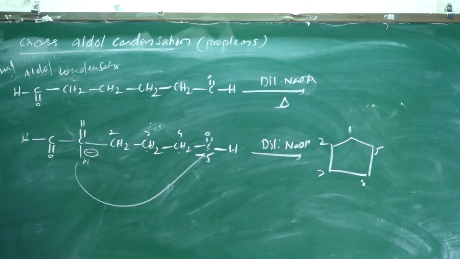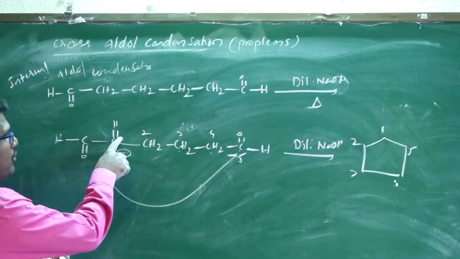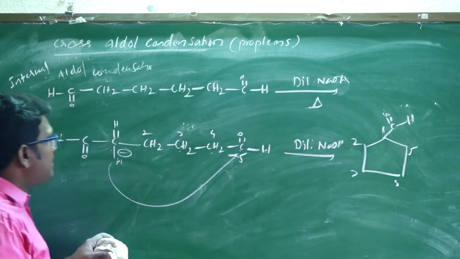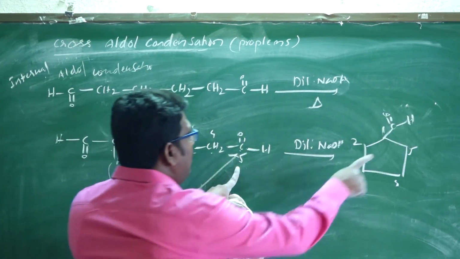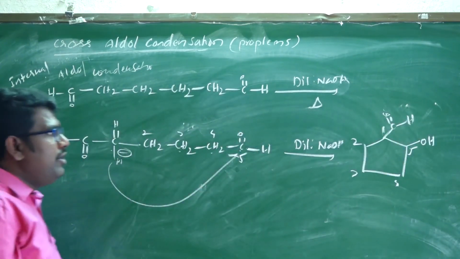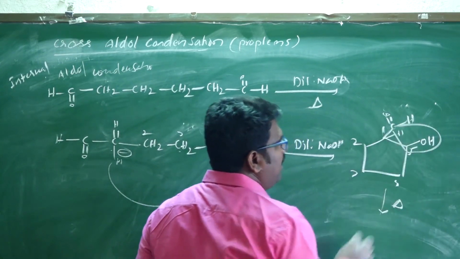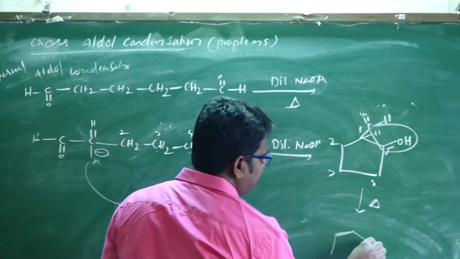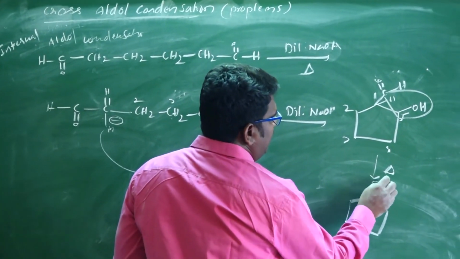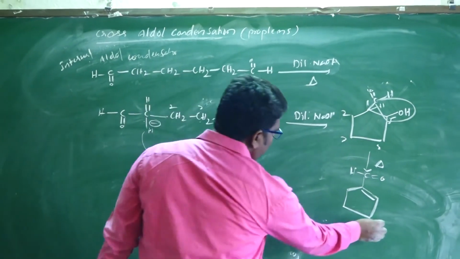In the first position, it is attached to the aldehyde group. And the fifth position is an alcohol, formed by attack of this one. Here one hydrogen is there, and with loss of a water molecule in the presence of heat, the product formed has C double bond OH, and this is the double bond. This is the main product.